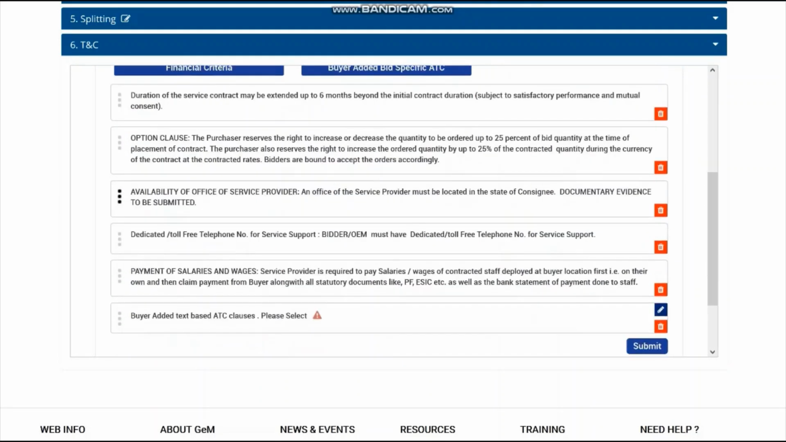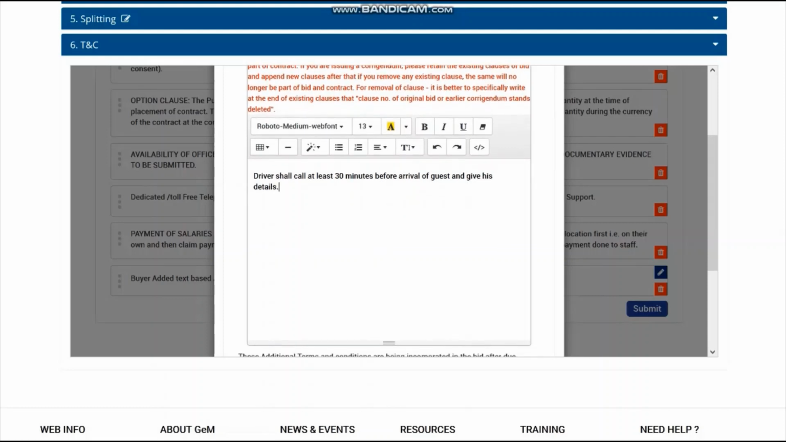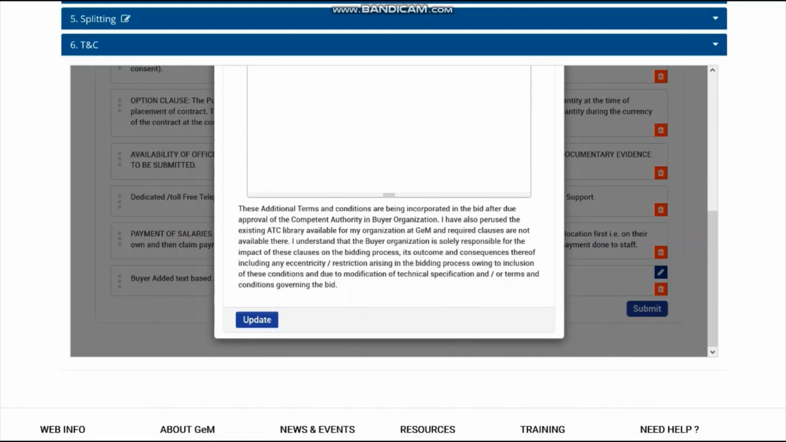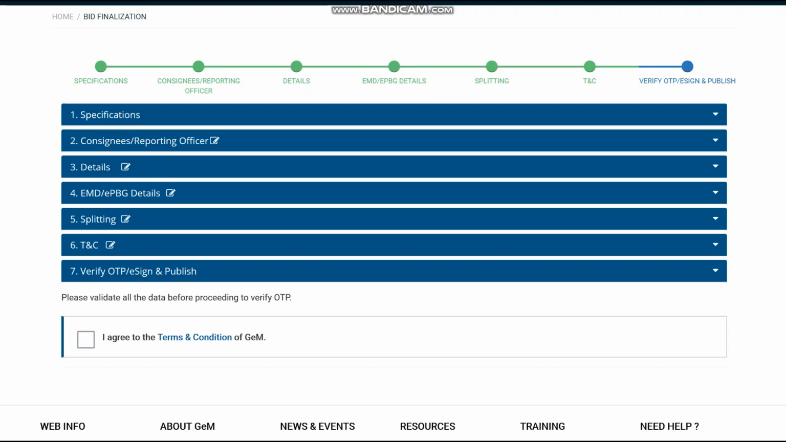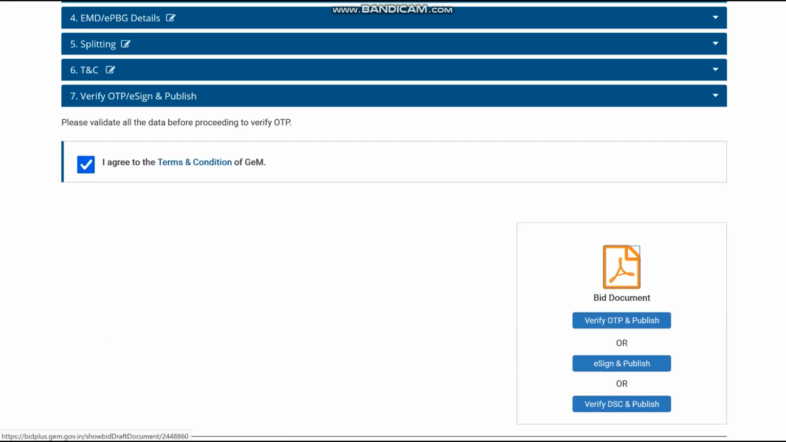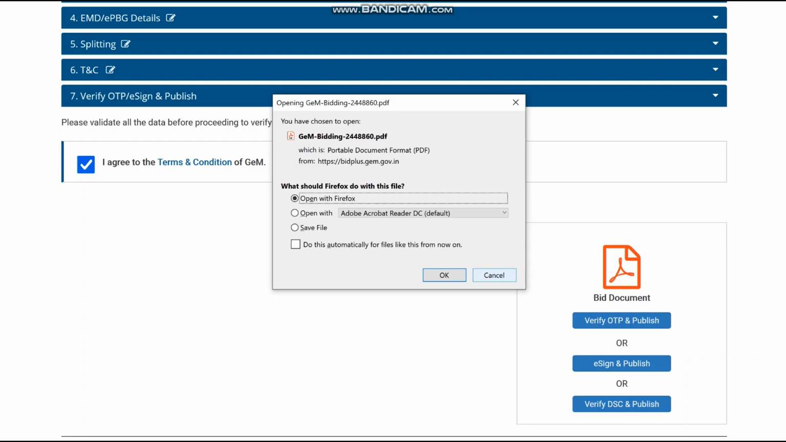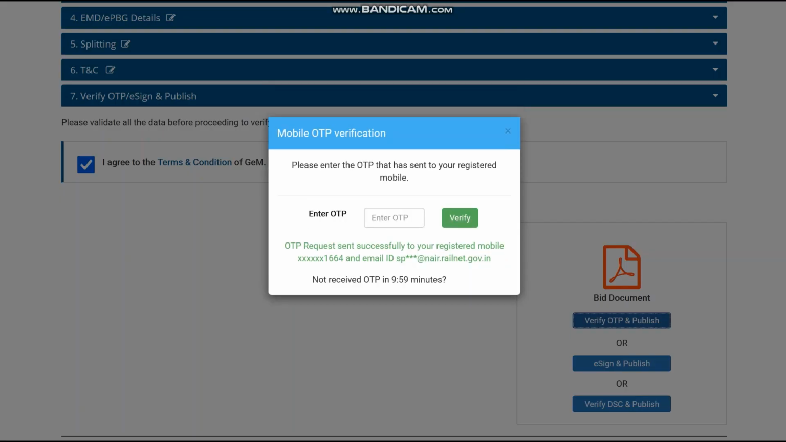So now you write what terms you want to add in the tender condition. So after adding all your terms and condition, you can update it. Now you go for submit. So you have reached the last part of the bid making. You say I agree to the terms and condition. The bid document will be here. You can save it in your computer and you can verify OTP and publish, or you can also e-sign.